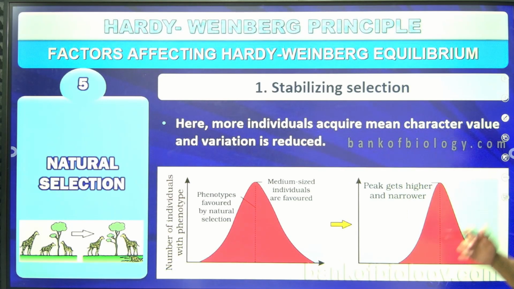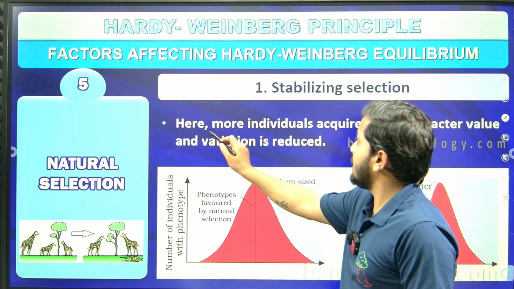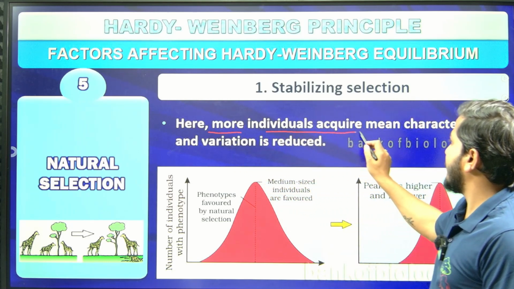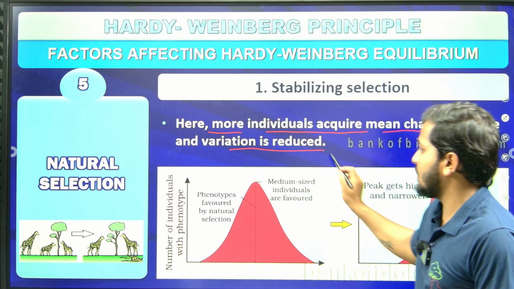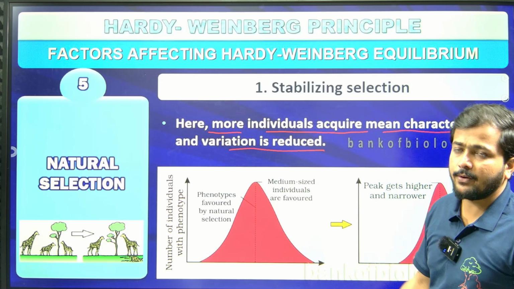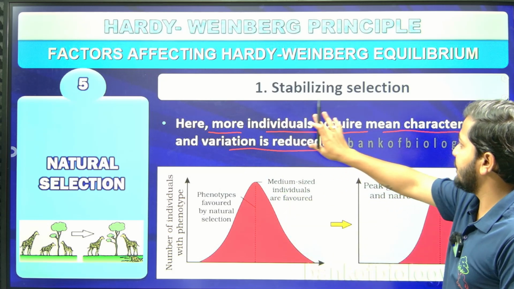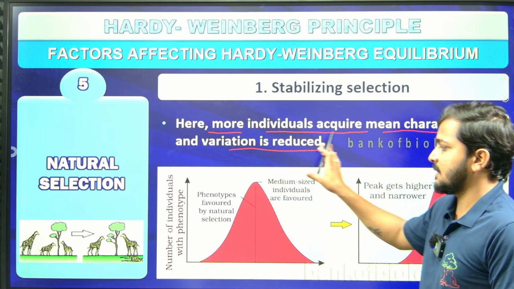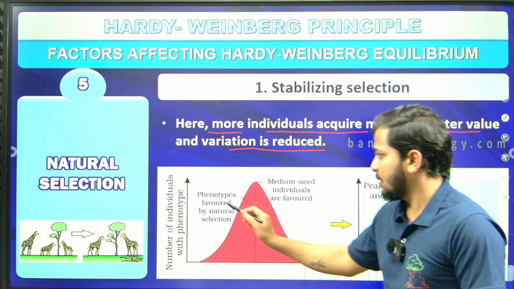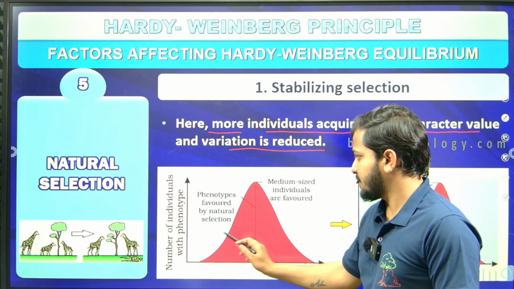Then there is natural selection. Here more individuals acquire the mean character value, and variation is reduced. So variations you are not going to find. More individuals acquire the mean character value, and variations you are not going to find. So here you consider the phenotype favored by natural selection.